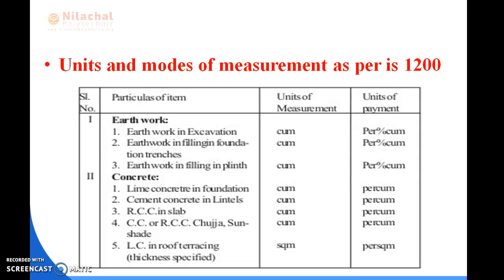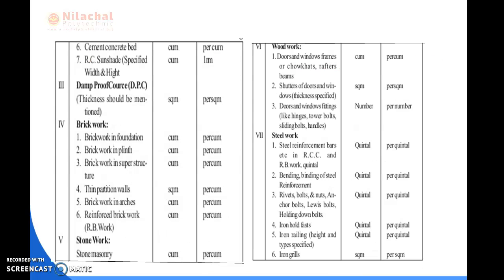Then LC, lime concrete in roof terrace. Suppose thickness is specified, then the unit is square meter. In this case, the thickness is already specified in the particulars, so the unit is square meter. We only consider length and breadth. The unit of payment is also per square meter.